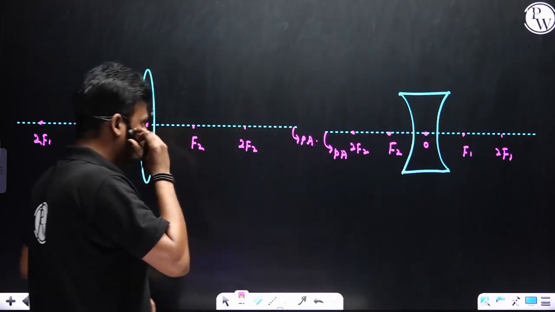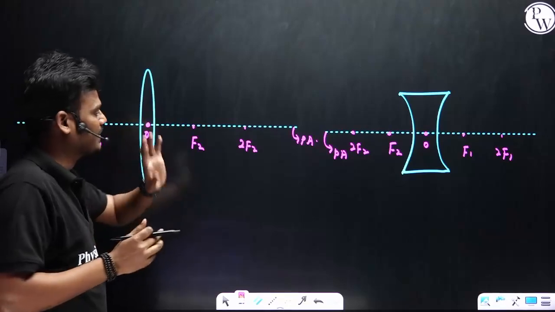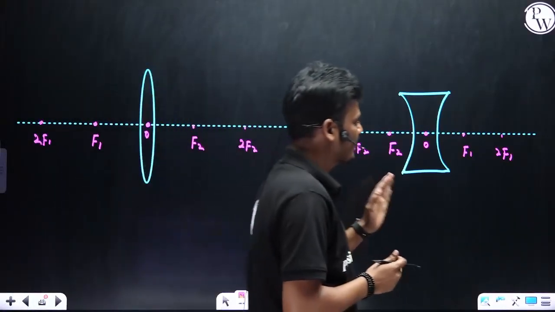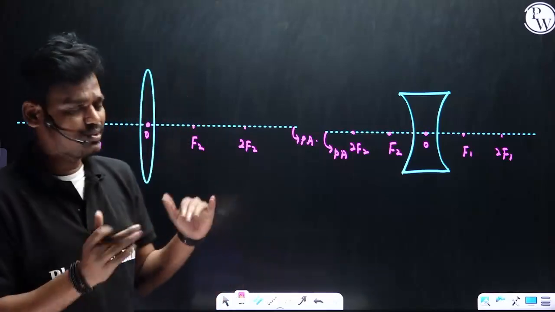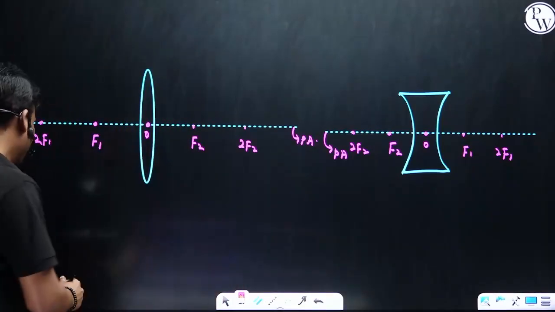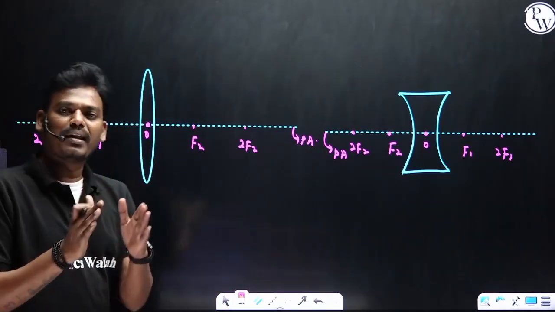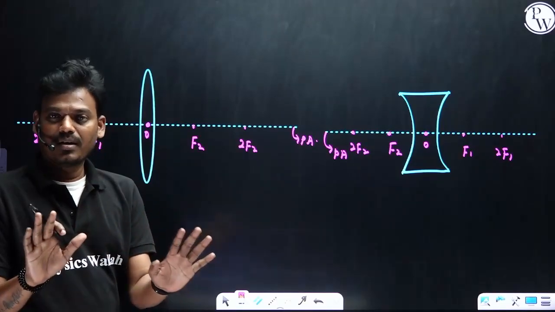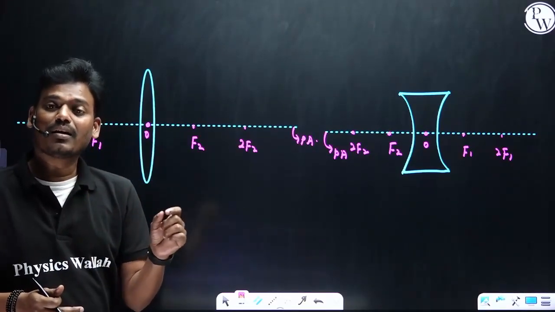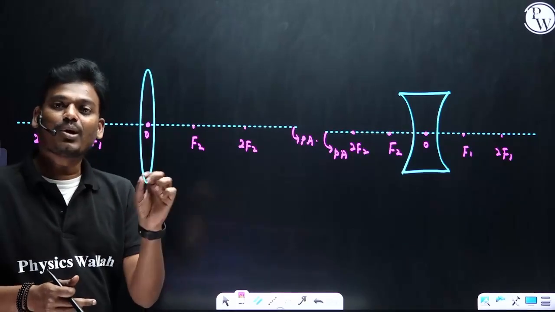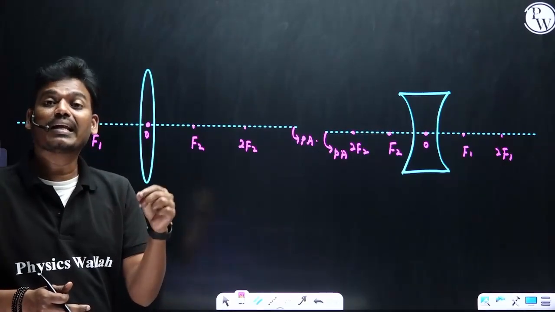Clear? So a convex lens has a real focus, and a concave lens has a virtual focus. The sign convention is also similar to the mirror case. Just replace mirror with lens, same concept but opposite. In place of a concave mirror we consider a convex lens, and in place of a convex mirror we consider a concave lens.